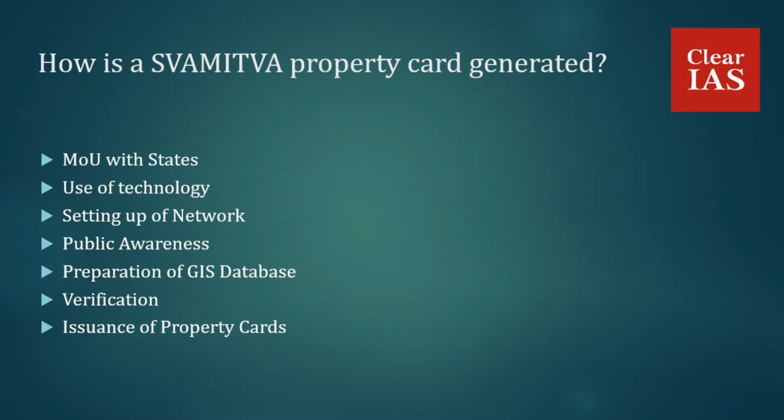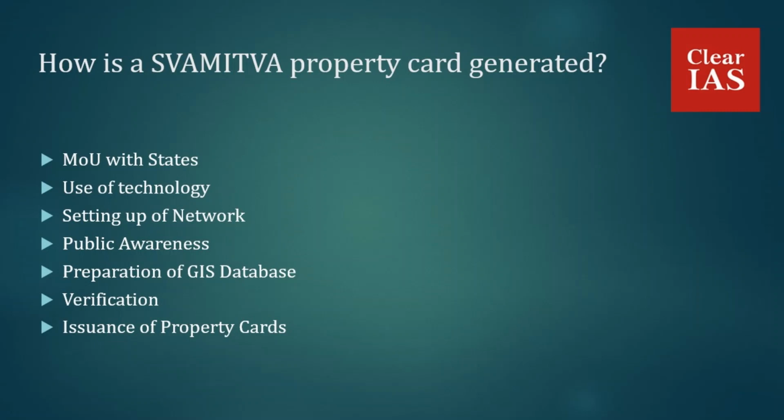Then there will be a setting up of a network. Once the MOU is done, a Continuously Operating Reference System, CORS, a network, is established, which supports establishing ground control points, an important activity for accurate geo-referencing. And there will be public awareness under this initiative, that is identification of villages to be surveyed during the pilot phase, and making people aware of the process of mapping properties.